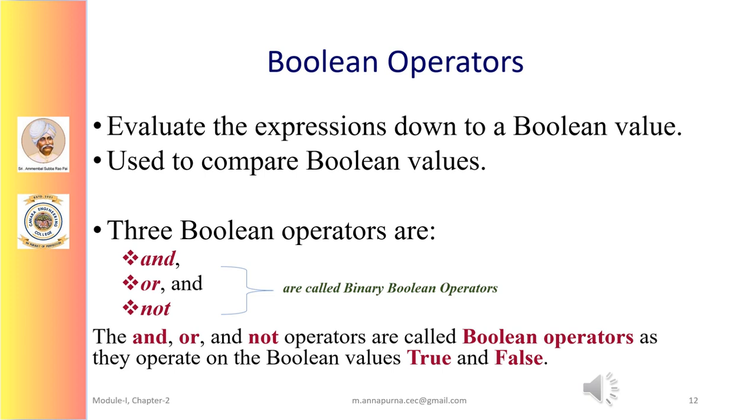Boolean operators. In Python, there are three Boolean operators: and, or, and not, and they are used to compare Boolean values. These operators evaluate the expressions and reduce them to a Boolean value. The and and or operators always take two Boolean values or expressions, so they are considered as binary Boolean operators.